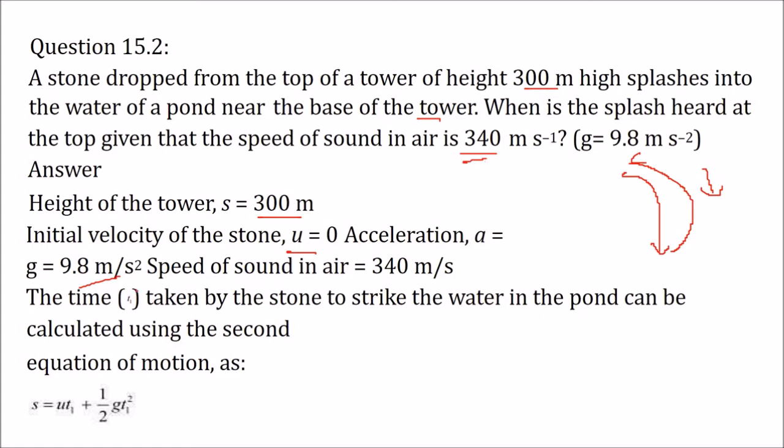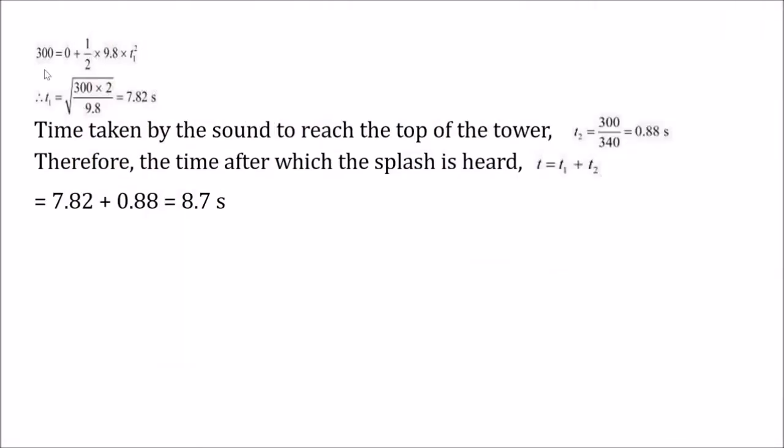Now let us take t1 as the time from this point to this point, that is, it is coming down, that is the stone which is striking the water in the pond. We can use the second equation of motion, that is s equal to u t1 plus half g t1 square. And when we put the values which are given to us, s is 300, initial velocity 0, gravity 9.8, t1 we don't know. So t1 can be computed by this expression, 7.82. Now 7.82 is from this point to this point.